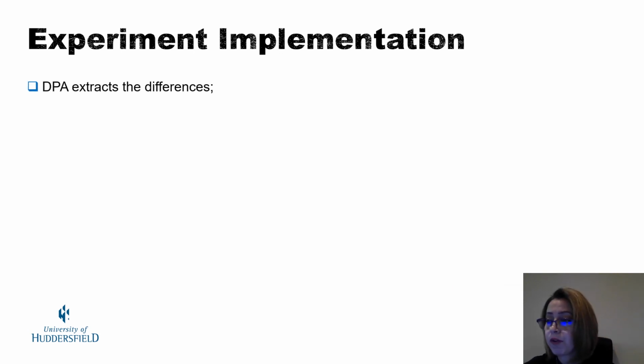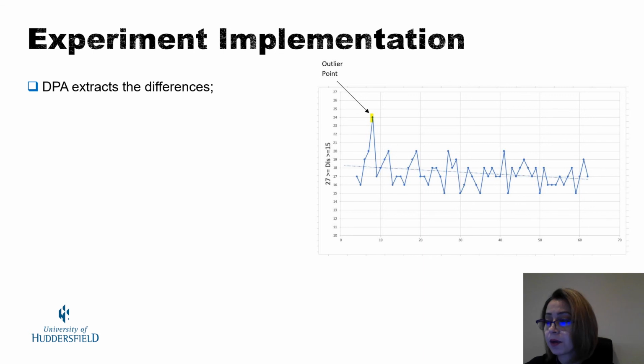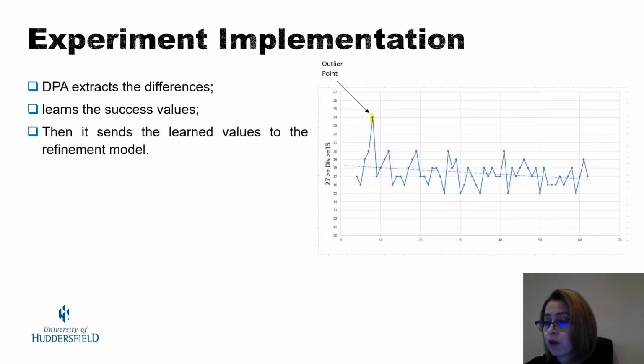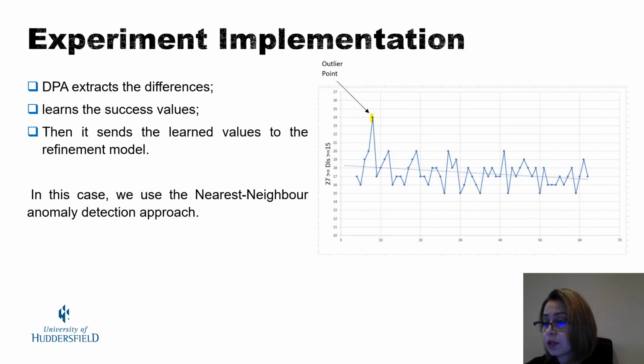When execution fails, TPA extracts the differences and learns the success values, then it sends the learned value to the refinement model. For this experiment, we employ the nearest neighbor anomaly detection approach.